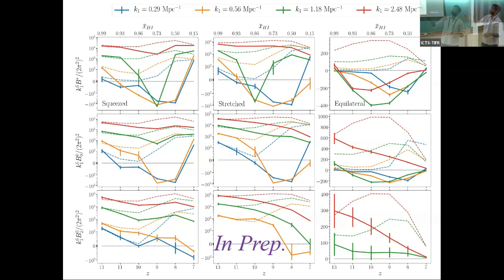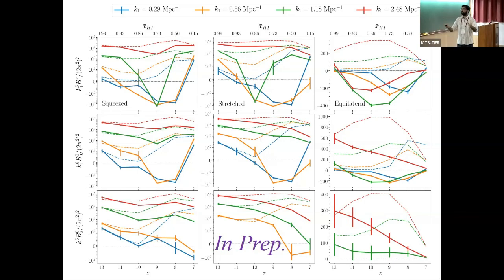So here these dashed lines show only the matter bispectrum, so no epoch of reionization is here. These dashed lines are just the matter bispectrum from second order perturbation theory. And we can see that most of the lines follow the matter bispectrum. So the epoch of reionization follows the matter fluctuations at the starting point of the epoch of reionization, and these results were also quoted in some previous works done by Dr. Suman here. So as the epoch of reionization progresses, the bispectrum deviates from the matter fluctuations.